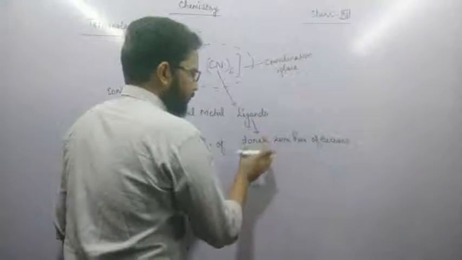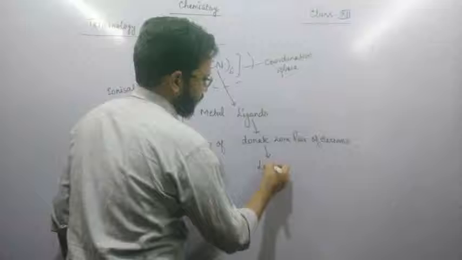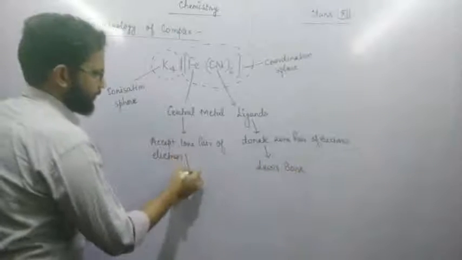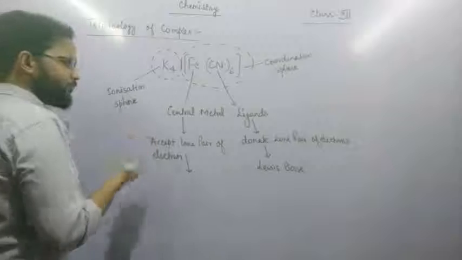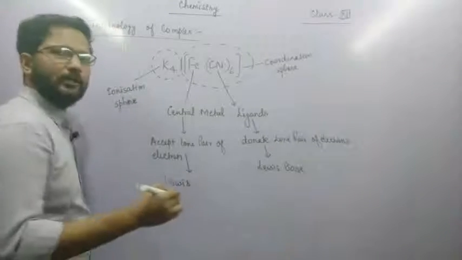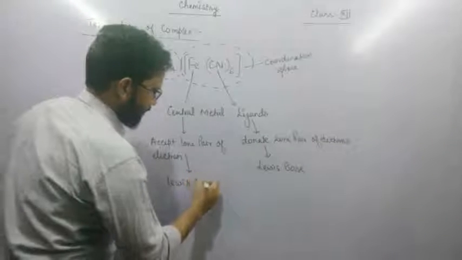So the compound which donates a lone pair of electrons is called a Lewis base. Ligands act as Lewis base, and those compounds which accept a lone pair of electrons are called Lewis acid according to the Lewis concept. So the central metal is the Lewis acid.